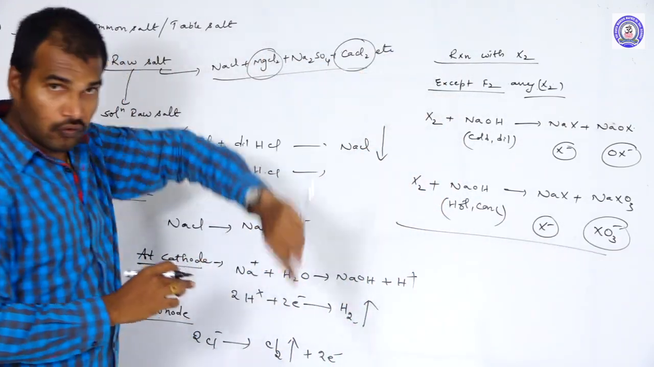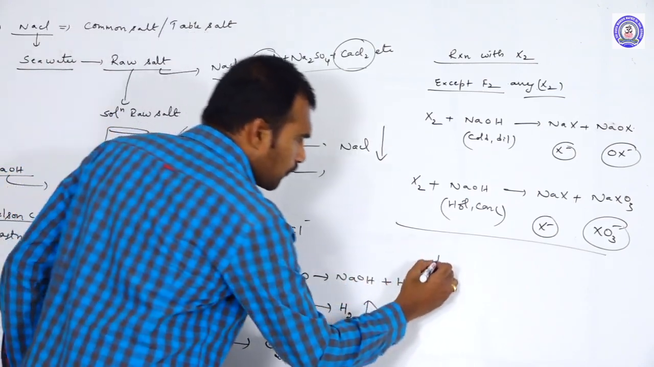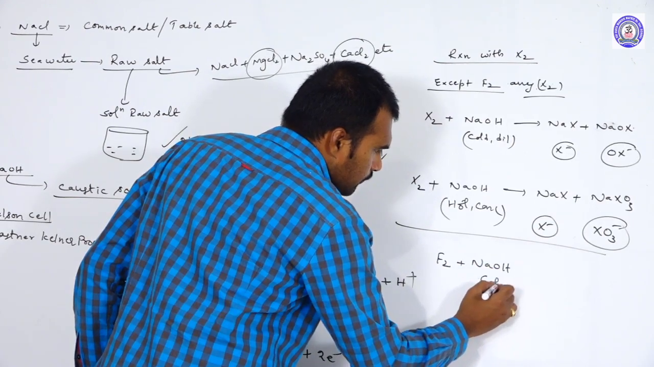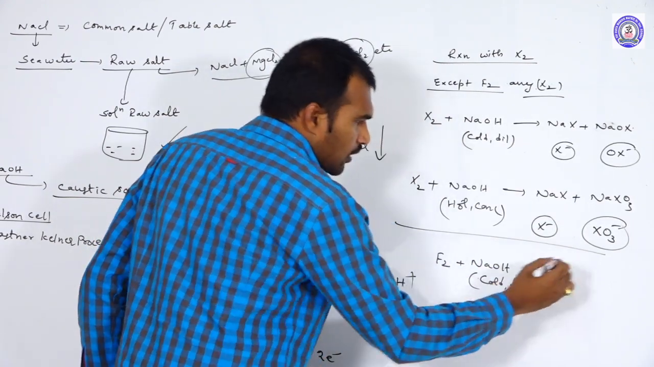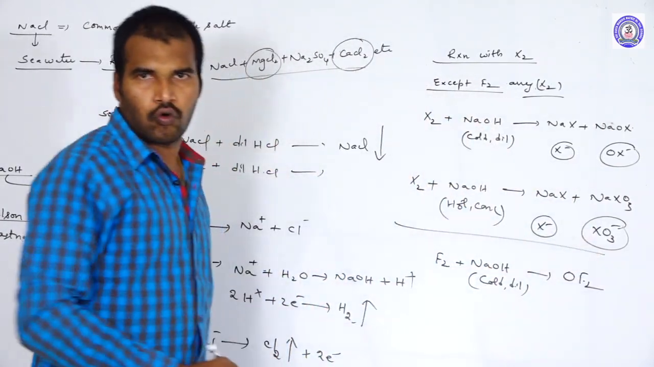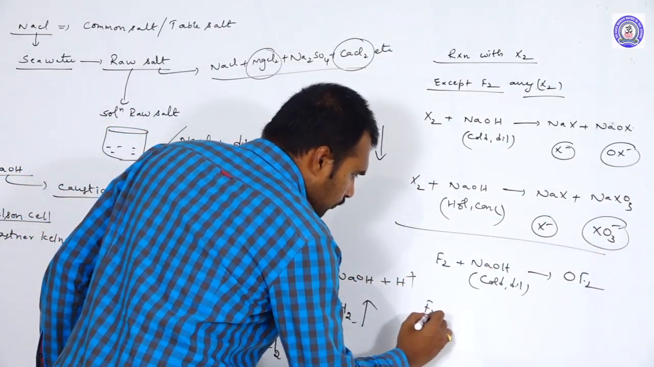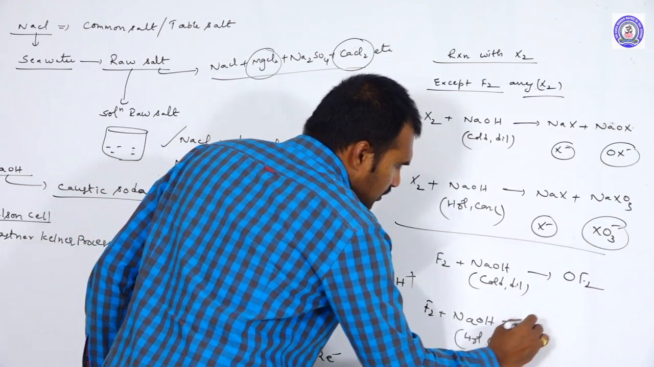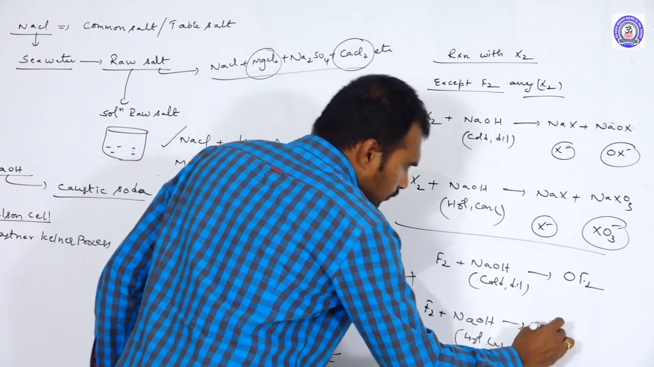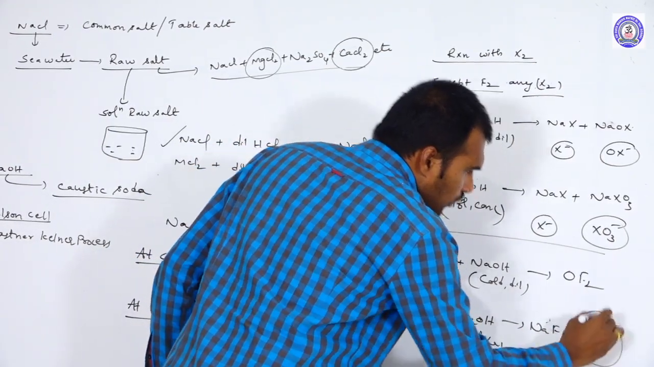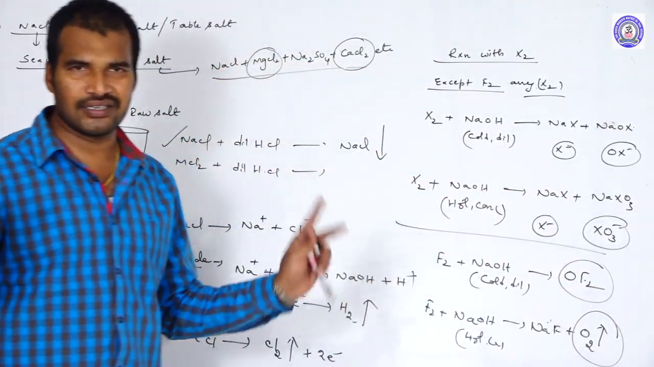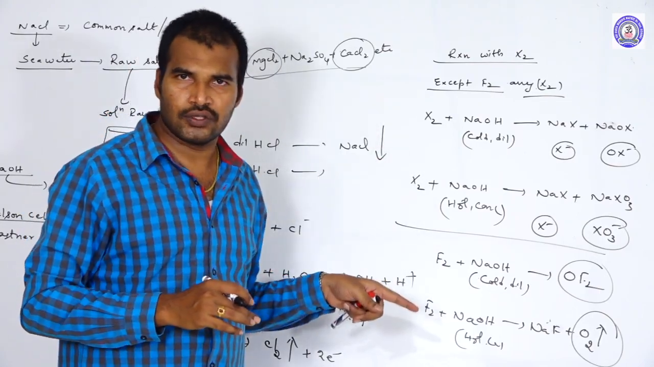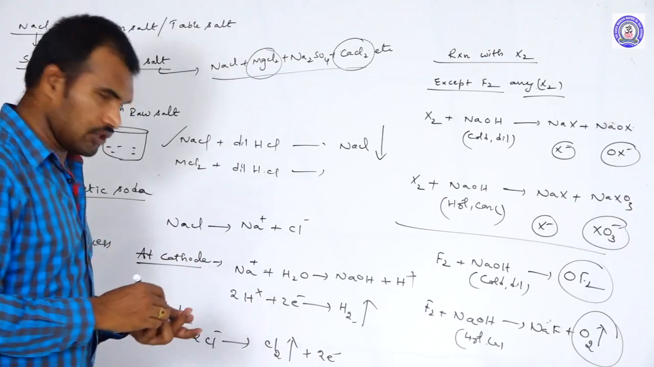Now coming to fluorine. Till now we discussed except fluorine. What happens to fluorine? Fluorine on reaction with cold diluted NaOH gives OF2, whereas with hot concentrated NaOH, it gives NaF plus O2 gas. Here OF2 gas, here O2 gas. There is a difference between other halogens and fluorine. So frequently they ask a question about this. Okay, so this is about NaOH.